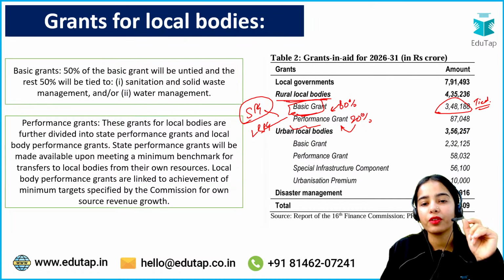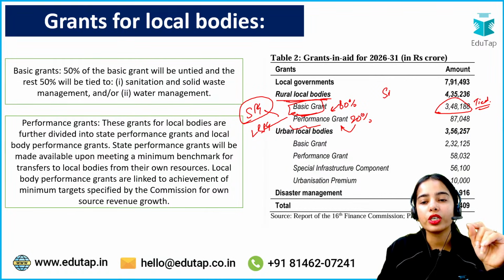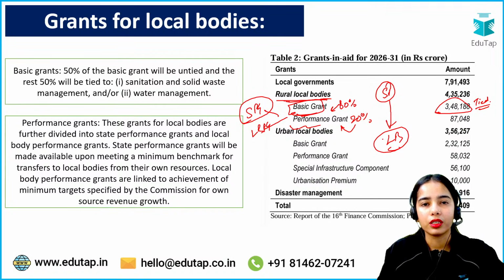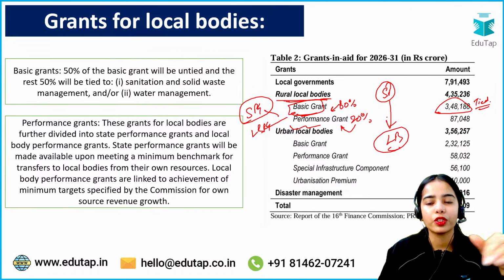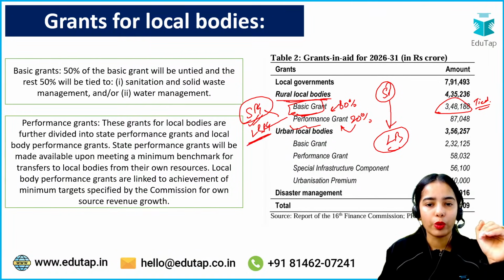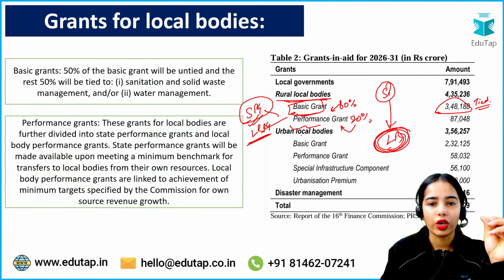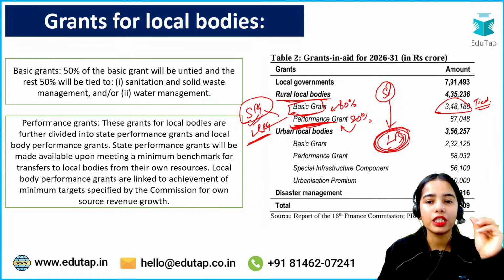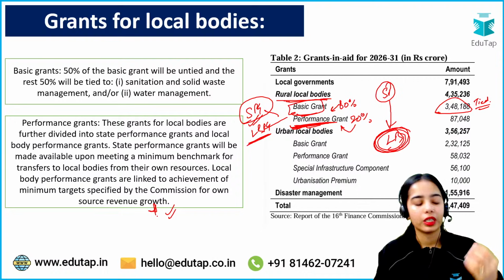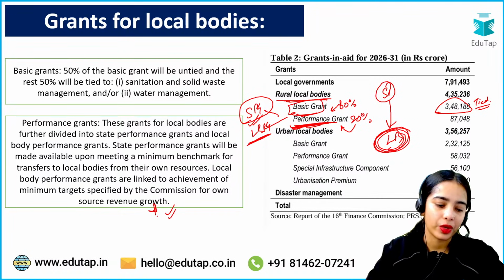State performance grant will be released when the state from their own resources sends a minimum transfer to the local bodies, then only this money will be released from the performance grant. For the local body performance grant, this money will be released only when they achieve a minimum target of getting their own source of revenue. Okay, any confusion here?